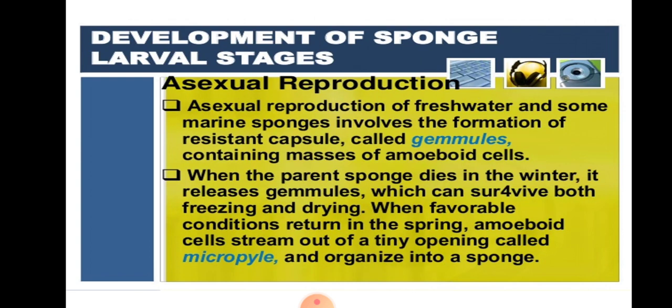Then asexual reproduction. Asexual reproduction occurs through specialized capsules that are known as gemmules. This is a very, very important point. The gemmules are the asexual reproductive bodies of the sponges.